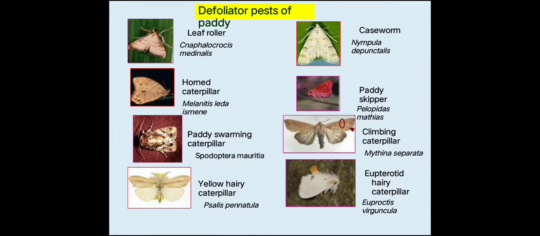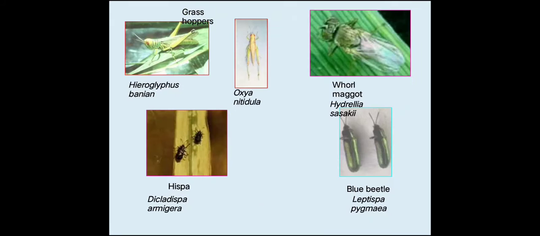Next is horned caterpillar, that is Melanitis leda, then paddy skipper, Pelopidas mathias, paddy swarming caterpillar, Spodoptera mauritia, then climbing caterpillar, Mythimna separata. These you have to remember.